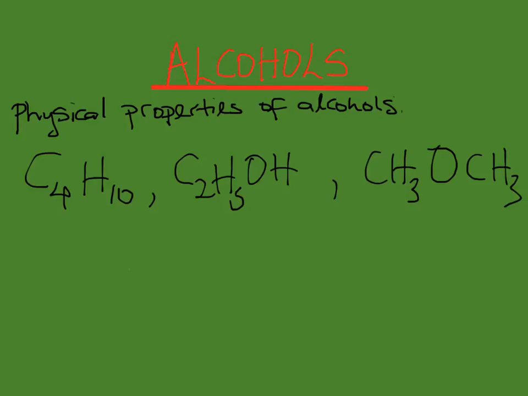Here we're going to see that these three compounds have almost the same relative molecular mass. For example, the relative molecular mass of butane is 58, and the relative molecular mass of ethanol is 46. That of the next compound there, propanone, is 46 as well.